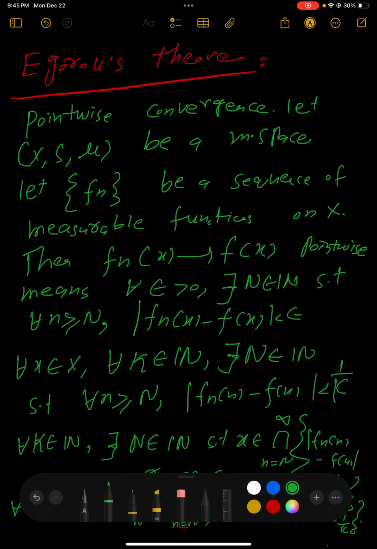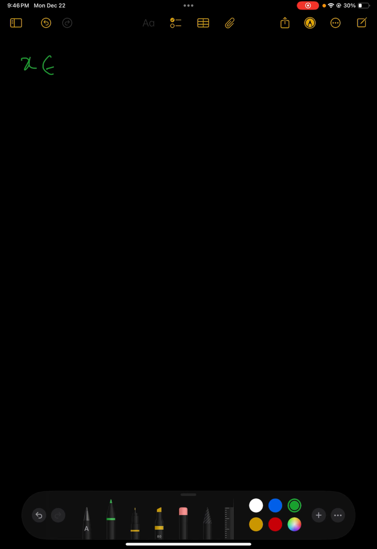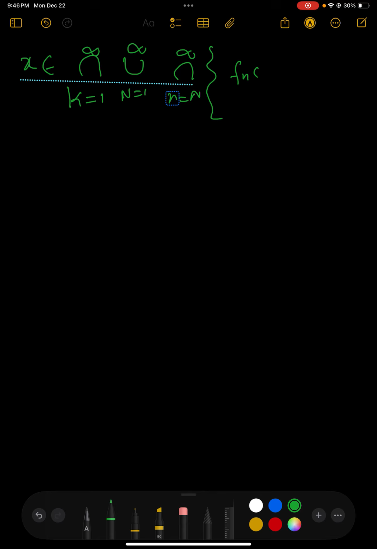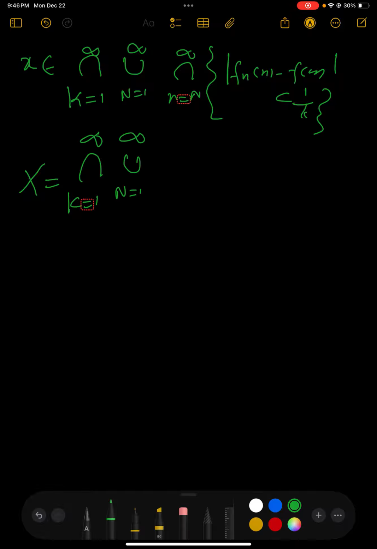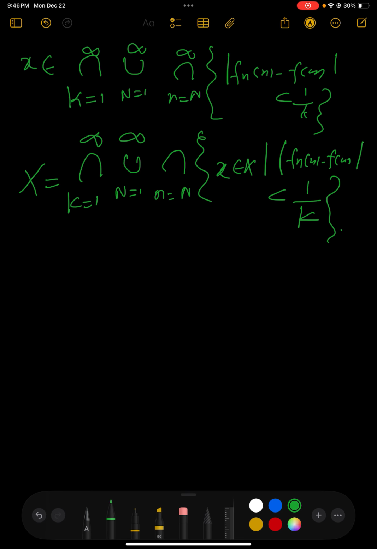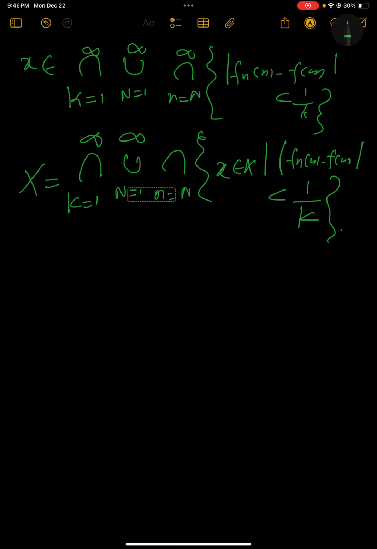Moreover, we can rewrite this as x belonging to, again an intersection, k equal to 1 up to infinity, of the union over N equal to 1 up to infinity, of the intersection over n equal to N up to infinity, of the set of x in X such that |Fn(x) - f(x)| is less than 1 divided by k. So this is what we have for pointwise convergence in terms of unions and intersections.